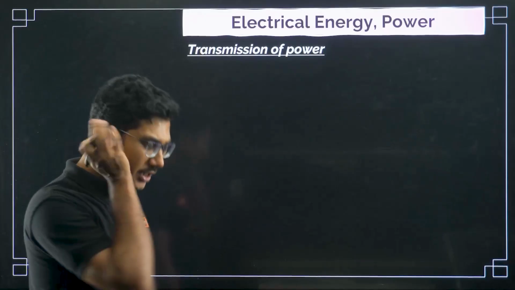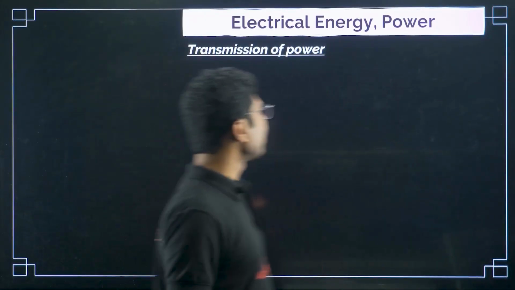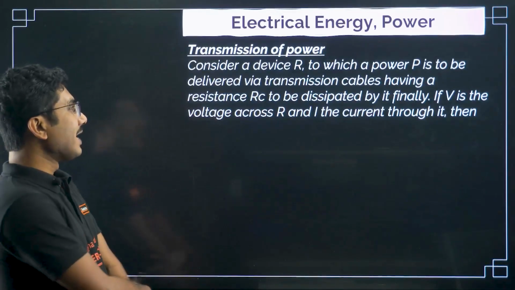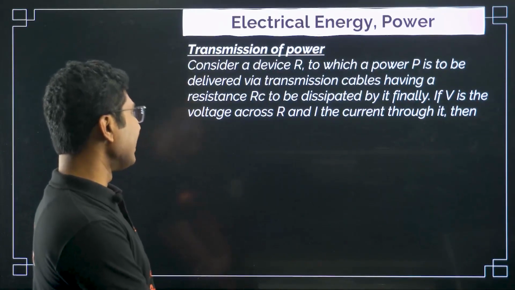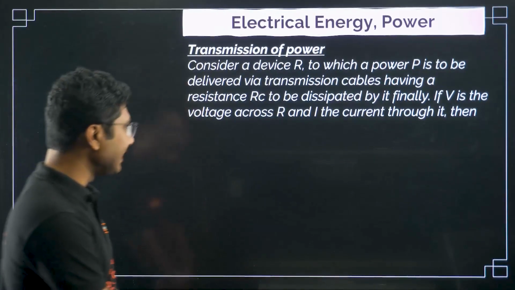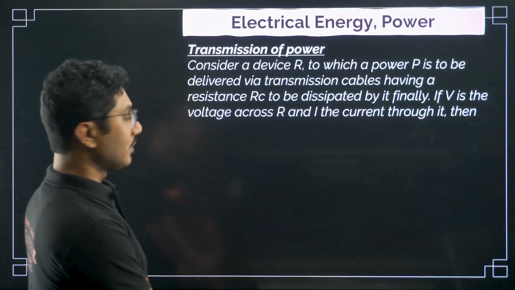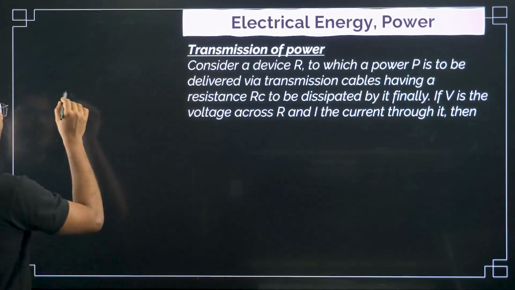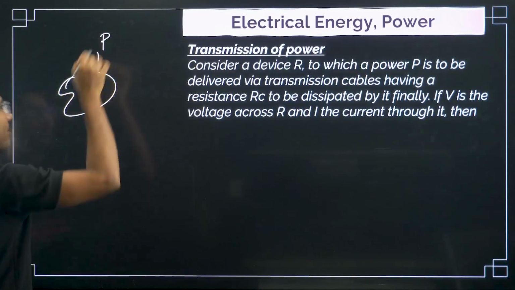Now, transmission of power, which is very, very important. So what is the meaning of transmission of power? Consider a device R to which a power P is to be delivered via transmission cables having a resistance RC, to be dissipated by it finally. So basically what is the meaning of that? We have an electrical device. It requires a power P to operate.